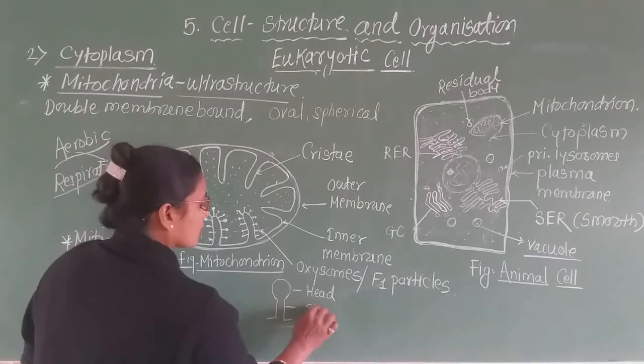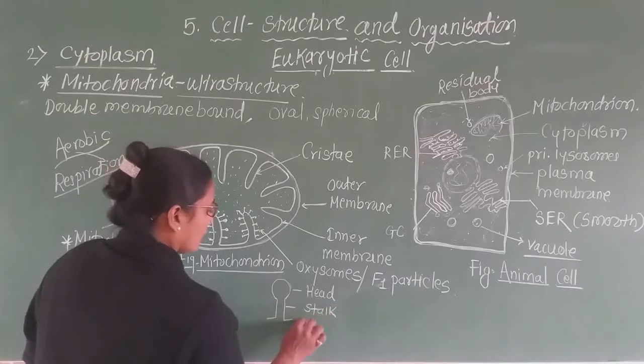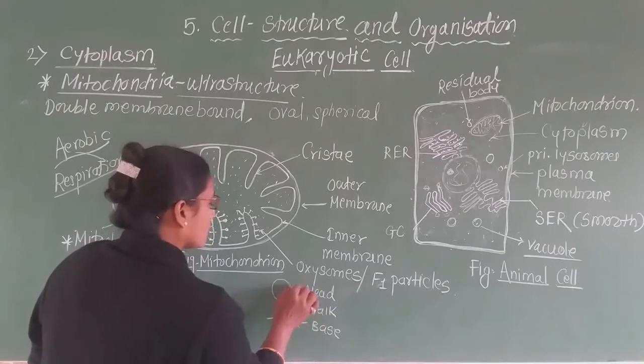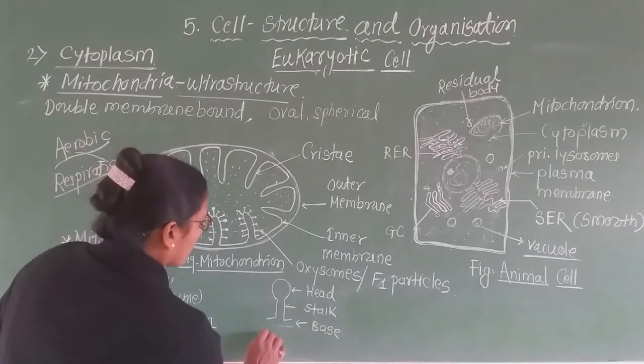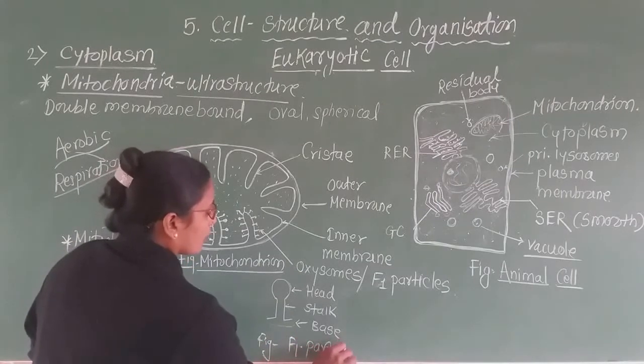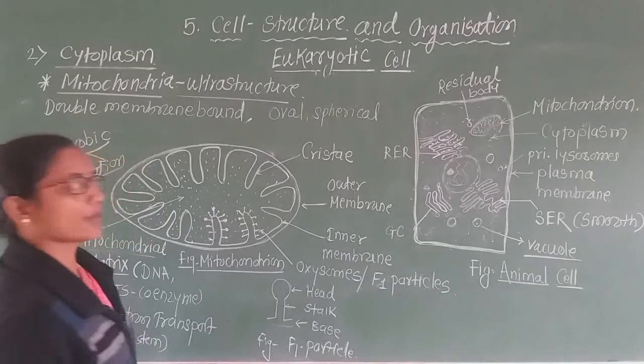This is the stalk and this is the base. Head, stalk and base. These three structures we can observe in the F1 particle or the oxysome.